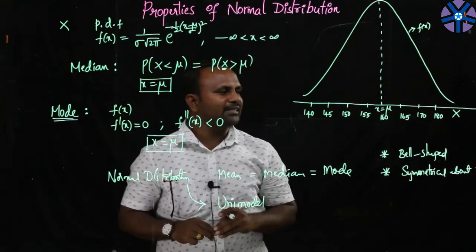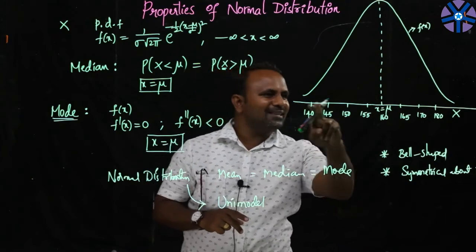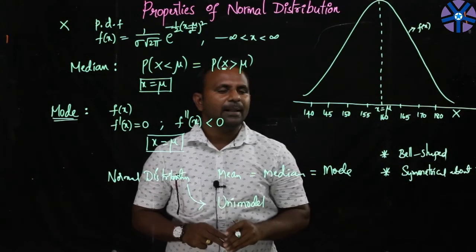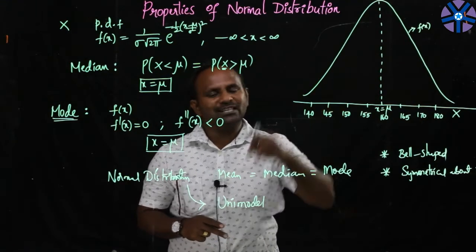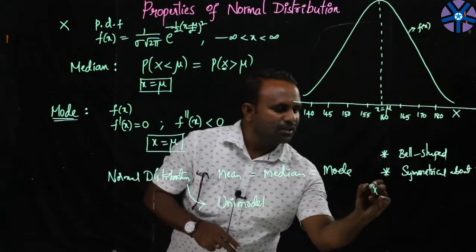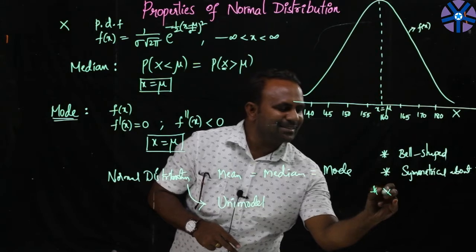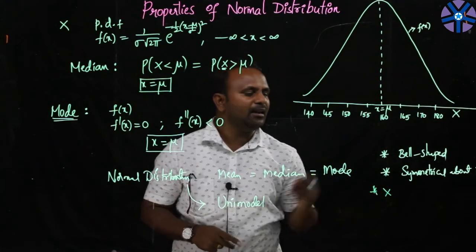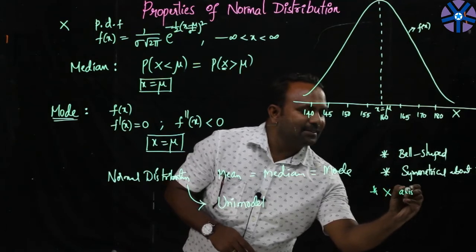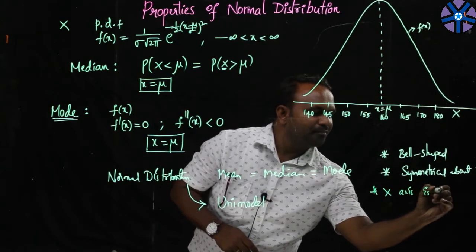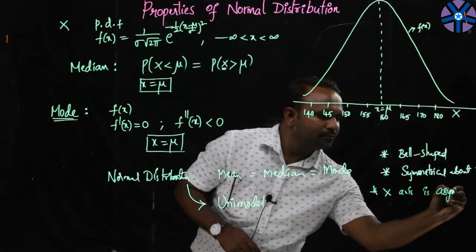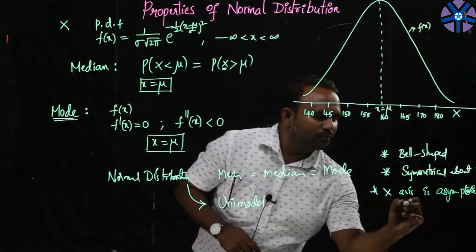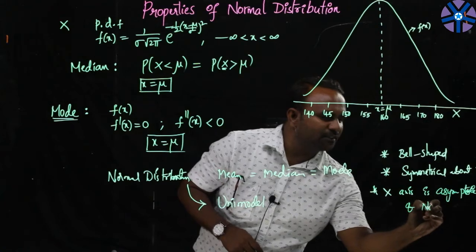The other property is that the axis containing the values of the random variable, the x axis, is acting as the asymptote of the normal curve.